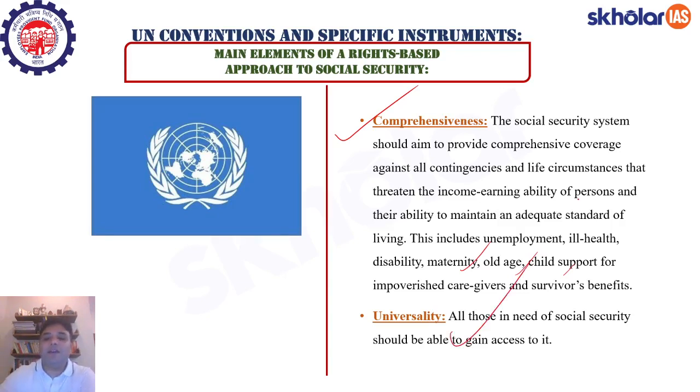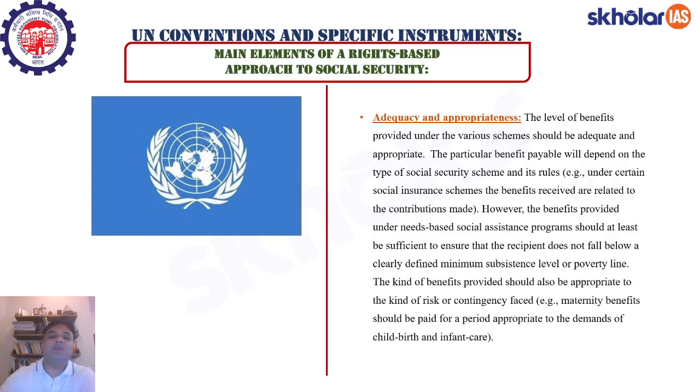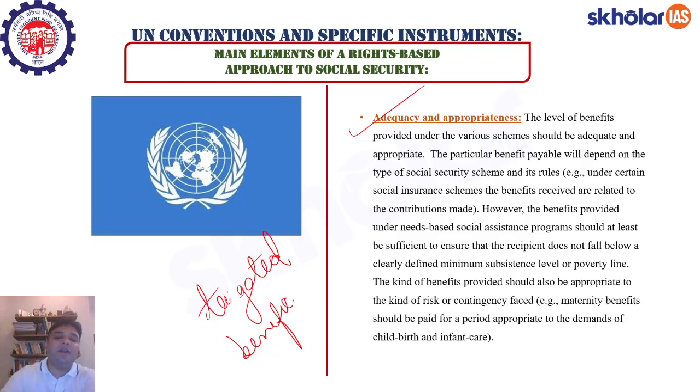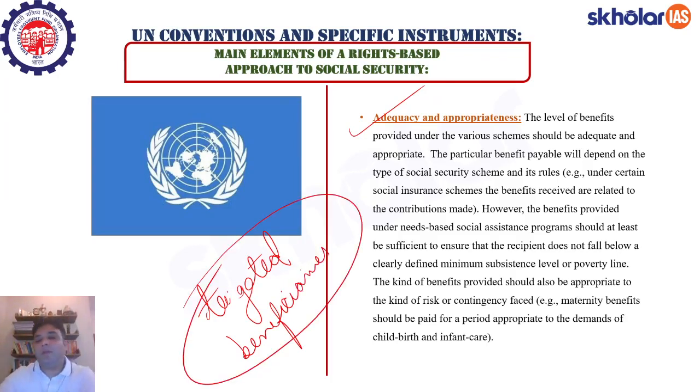Then there is universality. Universality means anybody who is in need of access to social security should get social security easily. Then adequacy and appropriateness, right? So basically this is about targeted beneficiaries. First of all, identifying the beneficiaries, and then targeting the beneficiaries, so that adequate measures reach the people who are even at the bottom of the pyramid, right?